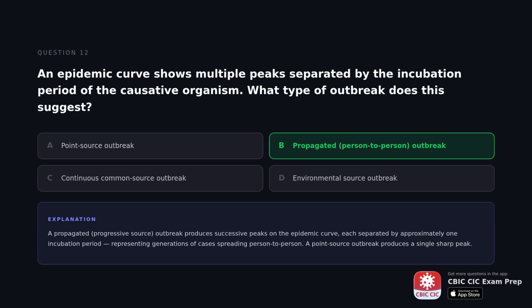The correct answer is propagated person-to-person outbreak. A propagated outbreak produces successive peaks on the epidemic curve, each separated by approximately one incubation period, representing generations of cases spreading person to person. A point source outbreak produces a single sharp peak.